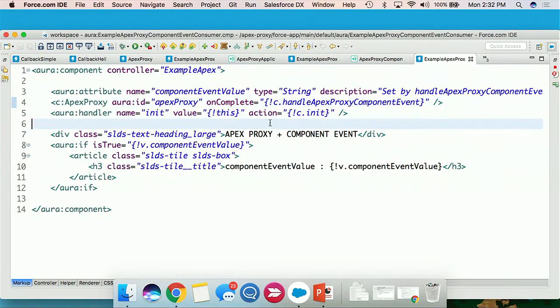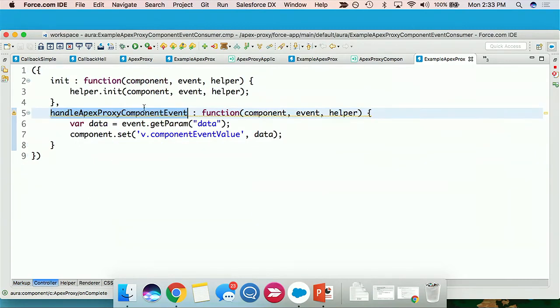And if I go take a look at the markup here, what's slightly different is instead of having that application event handler at the component level, I actually have a method on this component that I'm passing to the Apex proxy as its instruction for how to handle that onComplete event. And if I look at that, we can see here that this is ready and waiting to get that event. In this example, I'm pulling out the data and setting it somewhere. So really, Apex proxy can handle functions, success and failure, can handle application events, technically success and failure. It's just going to pass what it gets back, but has that flexibility to operate at the application or the component level.